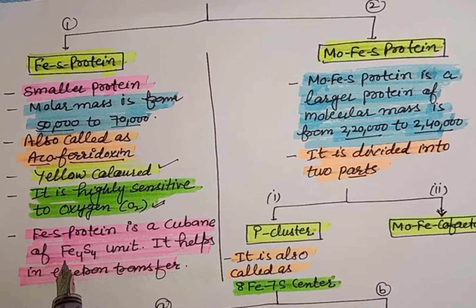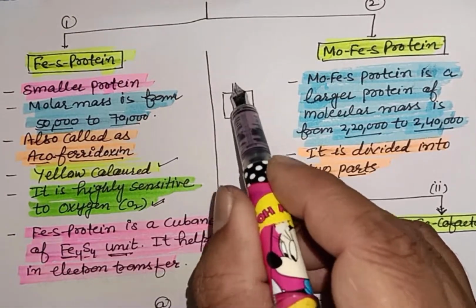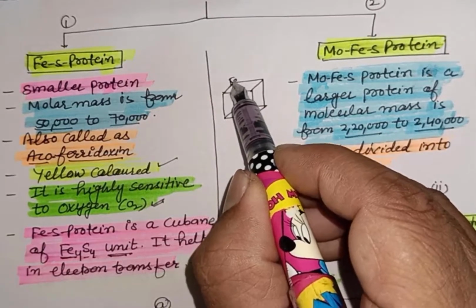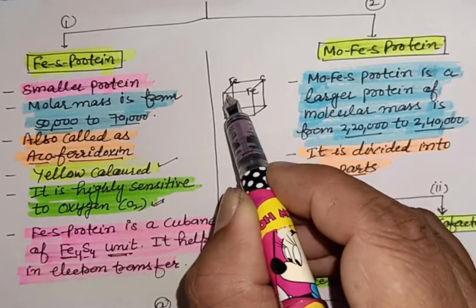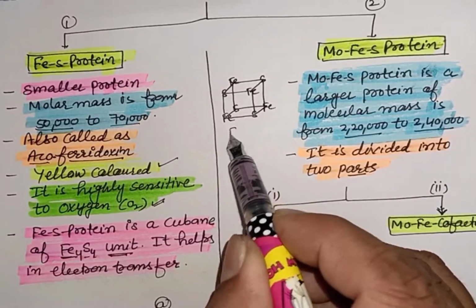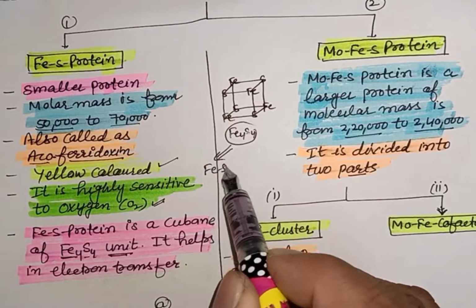FeS protein is a cube of Fe4S4 unit. Suppose this is a cube in which there are 8 corners. So Fe and S are present at alternate positions of the cube. So this is our Fe4S4 unit, or I can say that is our FeS protein.